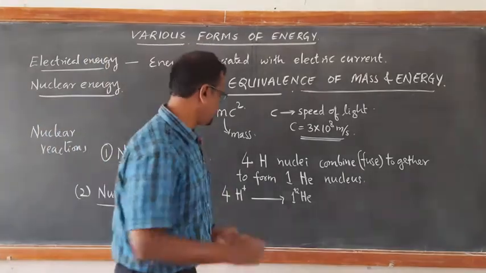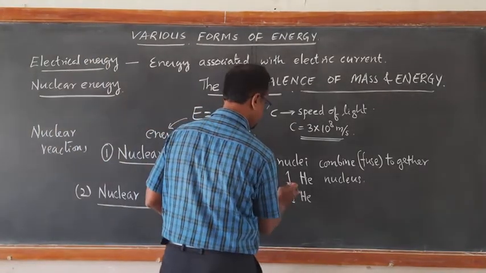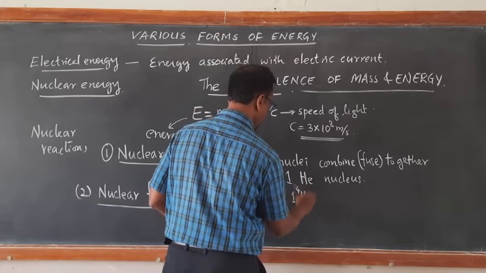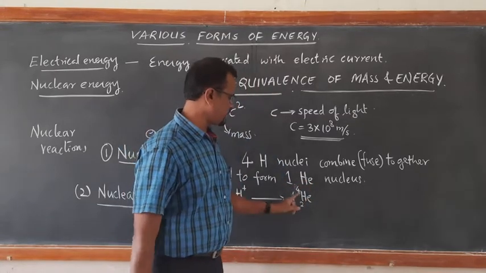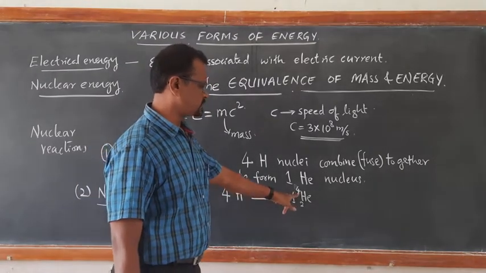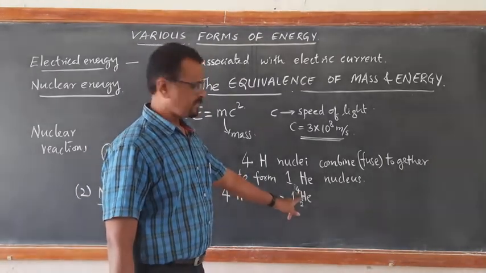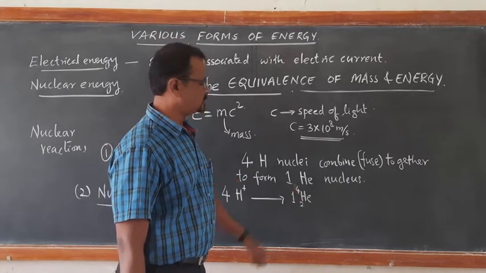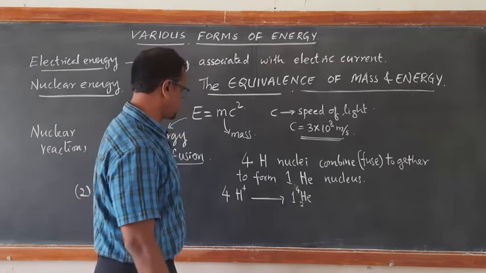So we write He4: 4 nucleons, 2 neutrons and 2 protons form a helium nucleus.